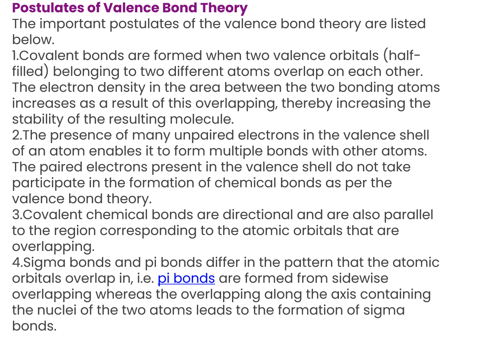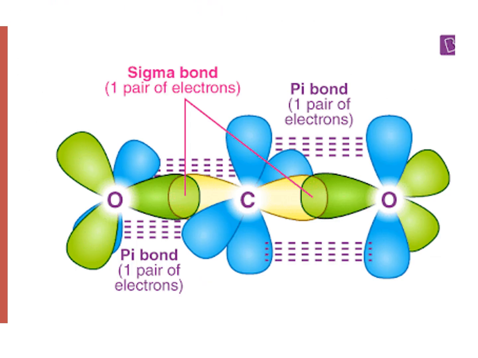The covalent chemical bonds are directional, parallel to the region of the bond corresponding to the atomic orbitals that are overlapping. The sigma and pi bonds differ in pattern. Pi bonds are formed from sidewise overlapping of atomic orbitals, whereas overlapping along the axis containing the nuclei of the two atoms leads to the formation of sigma bonds.